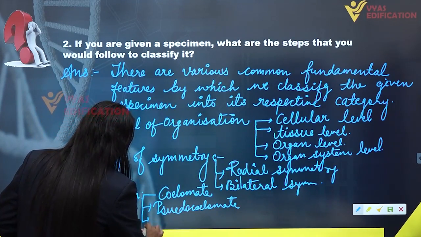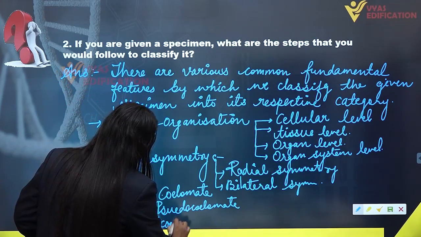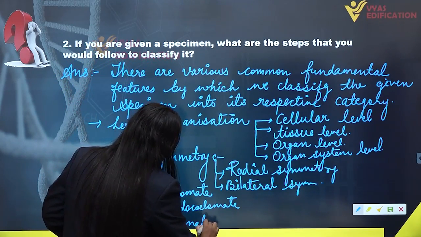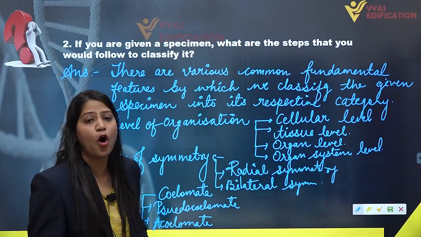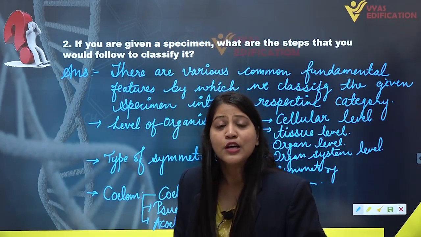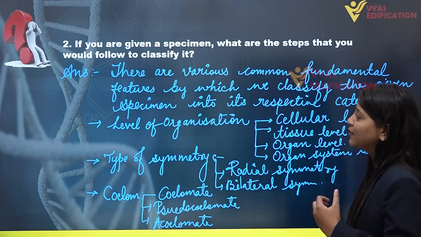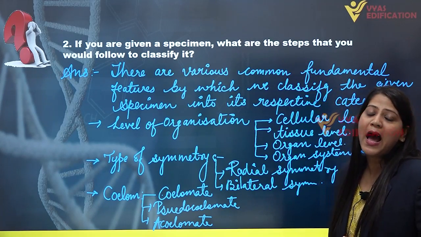And the last one is acoelomate, in which there is no cavity present in between their body wall and gut wall. So this is the complete answer. This is the complete solution for question number 2 of animal kingdom.